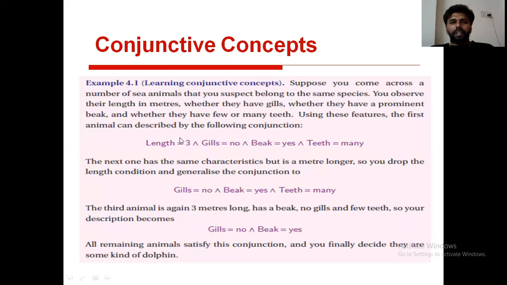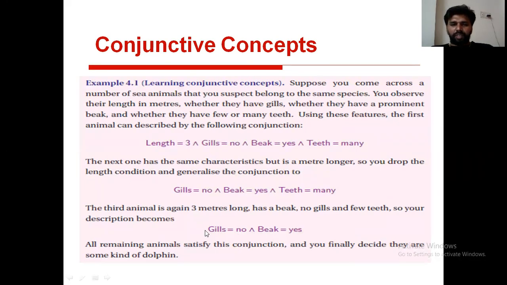Here, this is a logical model. This model is constructed by using literals and conjunctions. This concept is called a conjunctive concept. And conjunctive concepts may be formed by using at least 2 literals. Here, we need at least 2 literals to form a conjunctive concept.